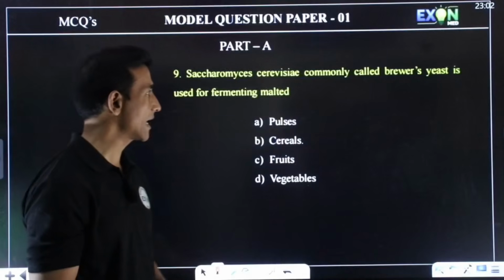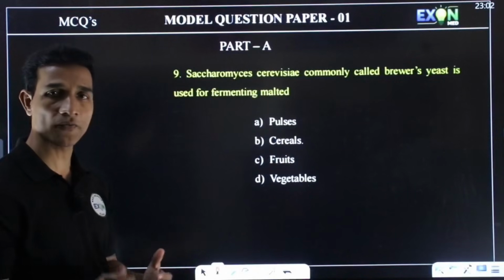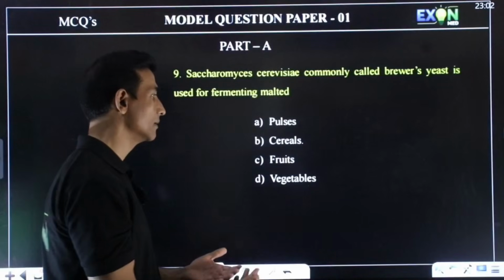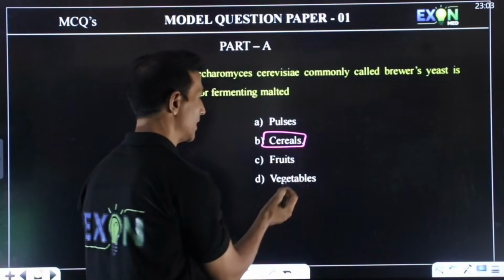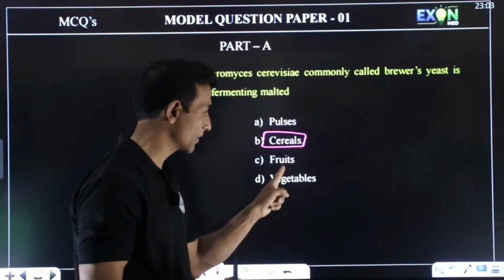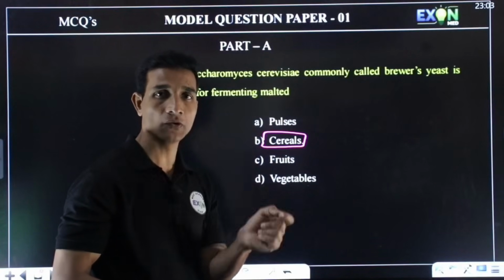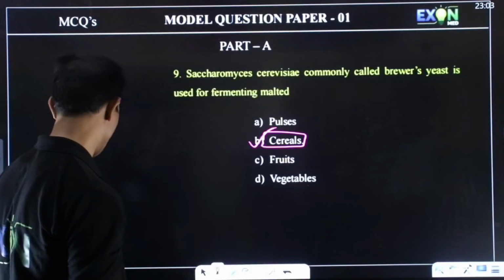Next question. Saccharomyces cerevisiae, commonly called brewer's yeast, is used for fermenting malted... So in the textbook line they have given malted cereals and fruit juices. So here there is an option of fruits also, but in the textbook they have mentioned fruit juices. Hence the answer is B here, not C.